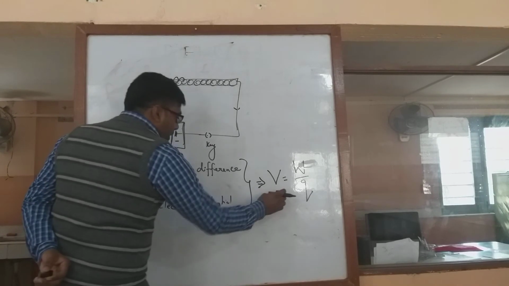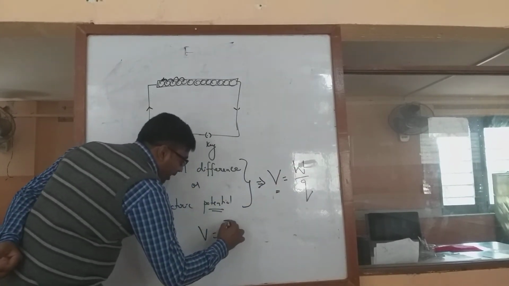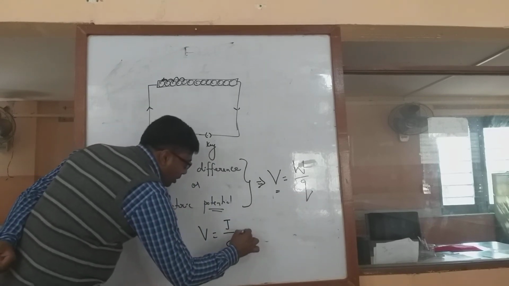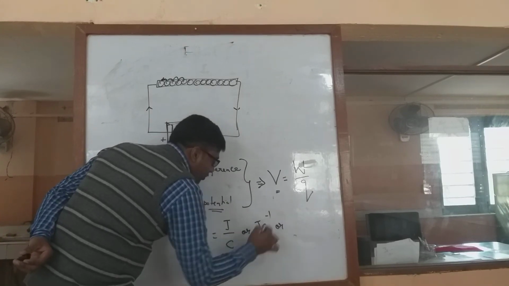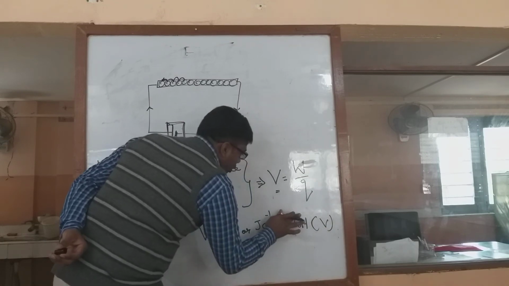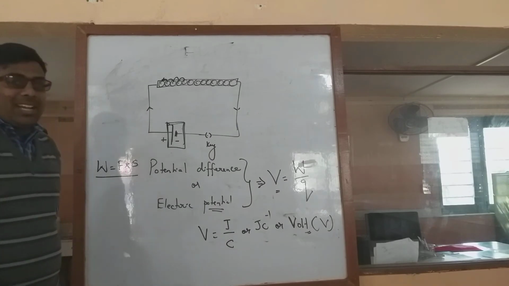So the unit of electric potential V is, as we know, work done is represented by the unit joule, and Q is the charge which is represented by coulomb. That is joule by coulomb, or joule per coulomb, or it is simply called volt, which is represented by V. Actually we should use small v, volt, because it's the name of a scientist, Alessandro Volta.